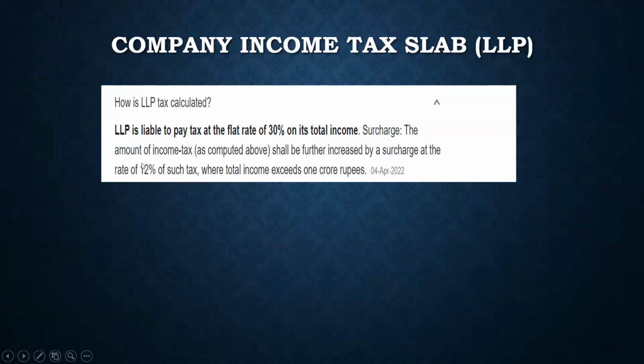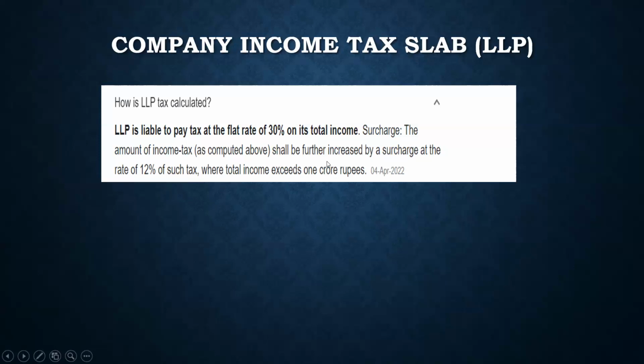So in fact, you are much worse off if you are starting an LLP company, right? Because there is no point. You could have probably continued with the job, and you would have paid much less, right? But in this case, you have to pay 12% surcharge, but obviously the surcharge is applicable only when your total income exceeds 1 crore rupees, right?